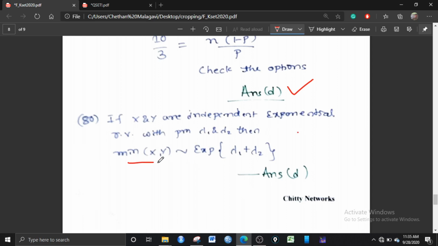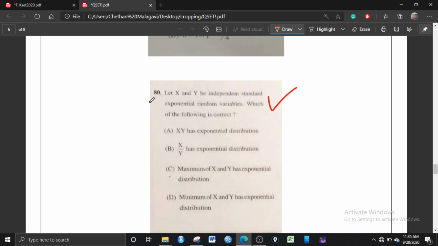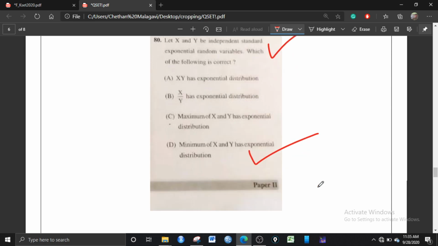From the results, you know that for the minimum of X comma Y, if X and Y are independent, this independence has to be taken care of. If X and Y are independent, exponentially distributed with parameters lambda 1 and lambda 2, the minimum of X and Y is also exponential with parameter lambda 1 plus lambda 2. So only this will hold here, that is option D. The minimum of X and Y has exponential distribution with parameter 2, because standard means parameter 1 plus 1, that is 2. Okay, let's move to the next question.